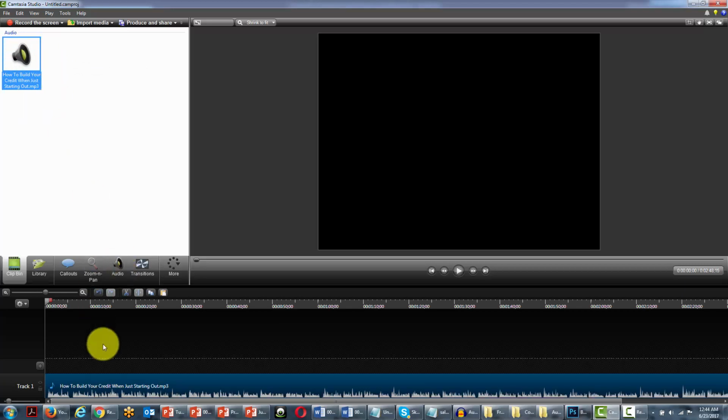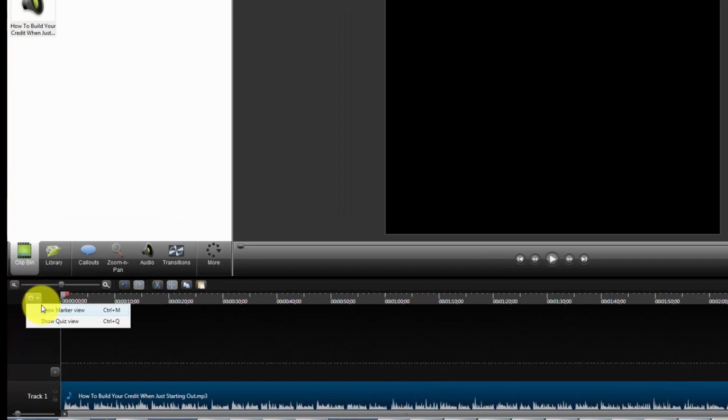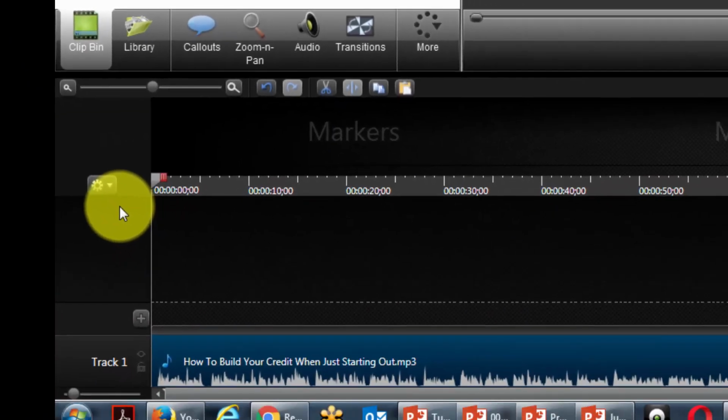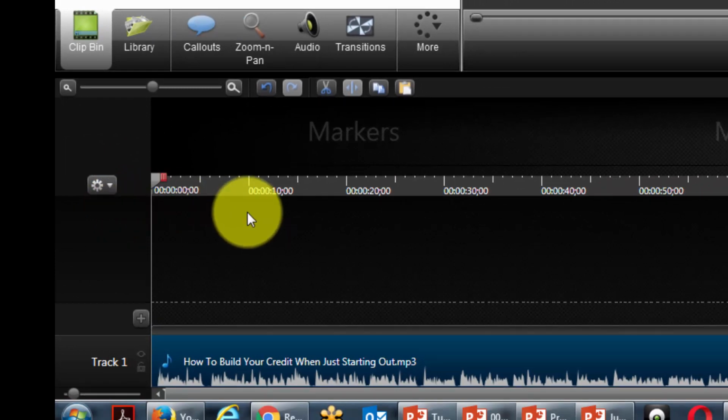Now, one of the things we're going to need to do is decide on scenes. We're going to need to decide where those scenes are going to occur. And one of the ways you can do this inside of Camtasia is to use markers. So we're going to turn on the marker view, and at the point at which we want to determine that a scene has occurred, we're going to mark that place on the timeline. So we're just going to start the player right now.